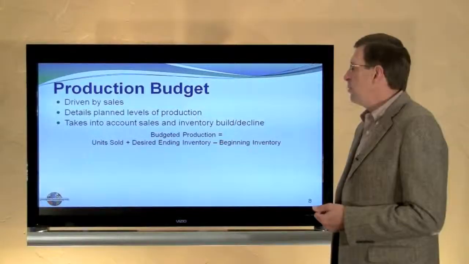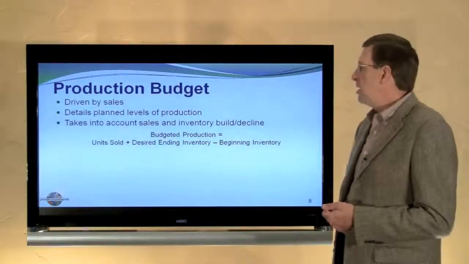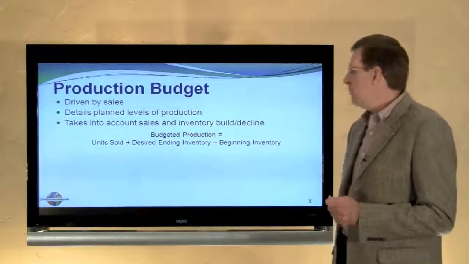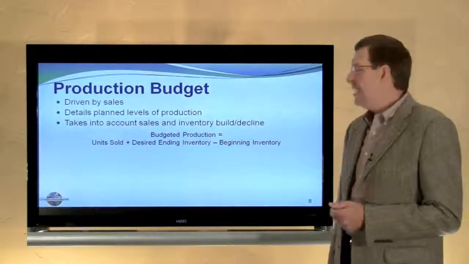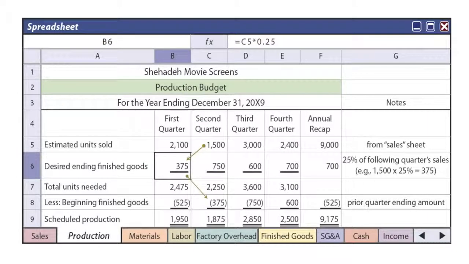Sales, as we noted, drives production. We need a detailed plan of production that takes into account not only sales for the period, but our anticipated beginning and ending inventory levels. And so let's see how this works for this particular case. Again, we anticipated 1,500 units in sales, but our business plan calls for ending each quarter with 25% in inventory of the anticipated next quarter's sales. So knowing that we had 1,500 in planned sales in the second quarter required us to plan to have the first quarter end with 1/4 of that, or 375. So that follows to the next period.